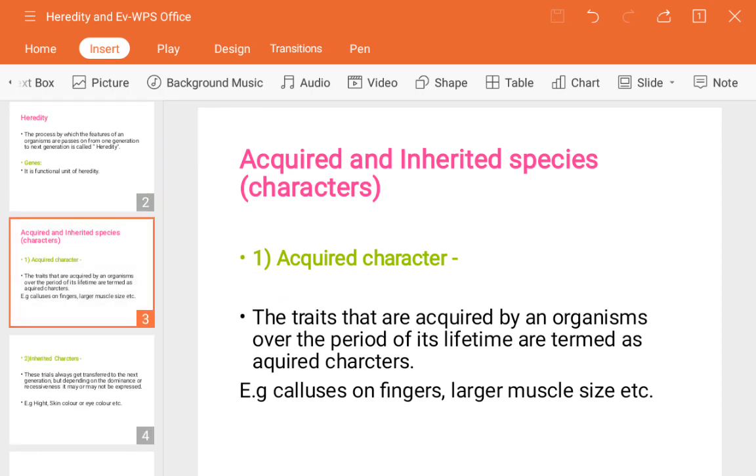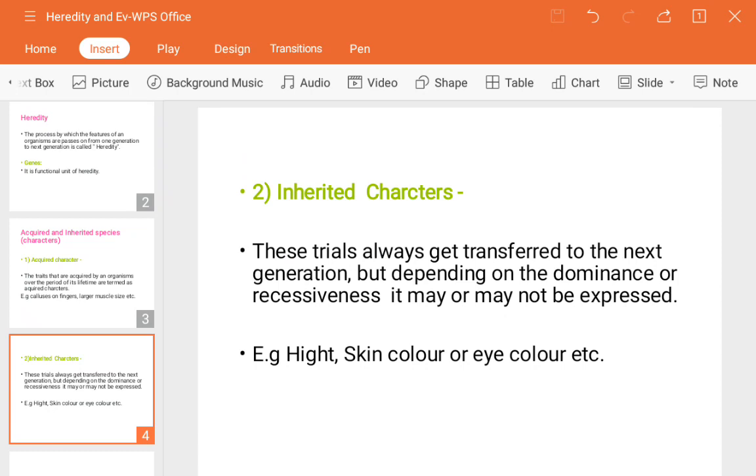So next is inherited characters. We have already repeated these words in the reproduction chapters. Inherited character traits always get transferred to the next generation, but depending on dominance or recessiveness, they may or may not be expressed. The same thing is repeated here, but the two words are new. The whole chapter is based on recessive and dominance, guys, because the genes which show their characters, which is hidden and which is expressed, are shown only by dominance and recessiveness.